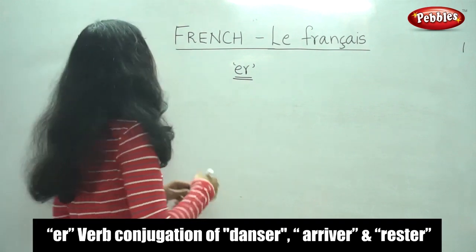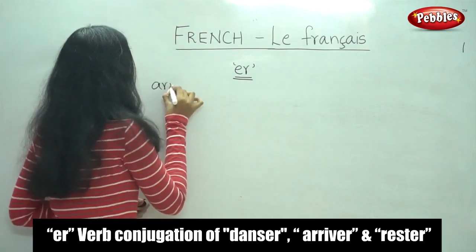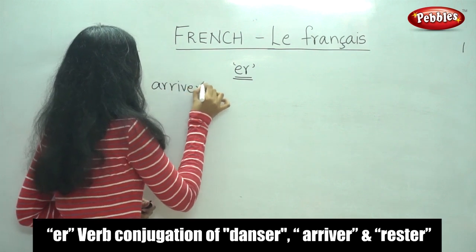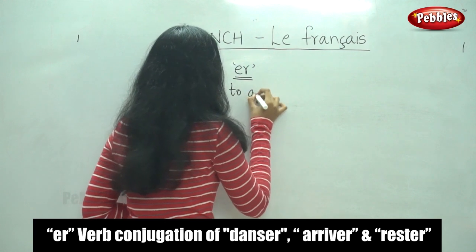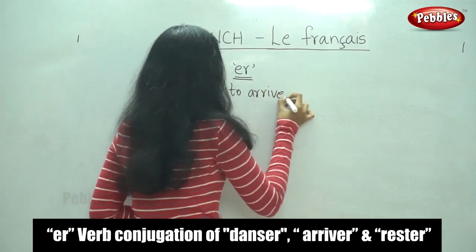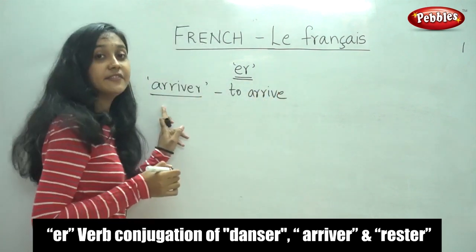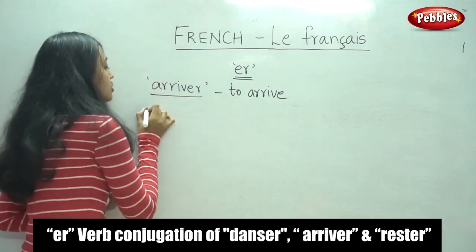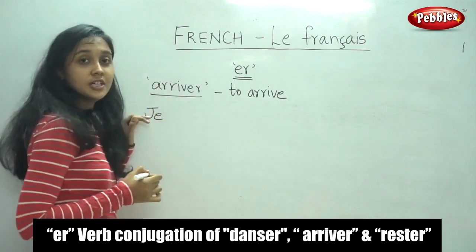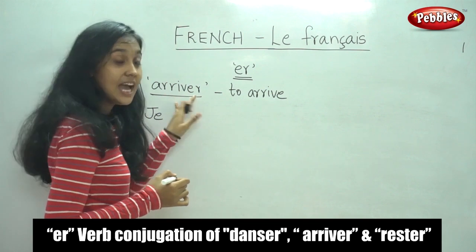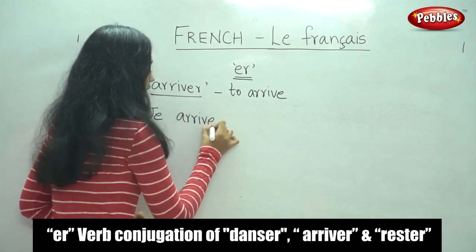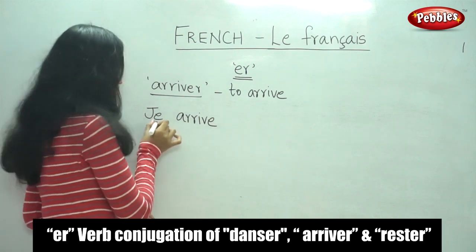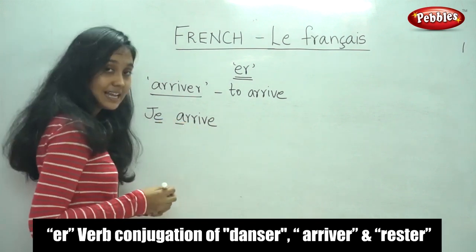Let us take the example of the verb arriver. It means to arrive. For je, we would remove ER and replace it with E. But as you see here, we have a vowel clash again.